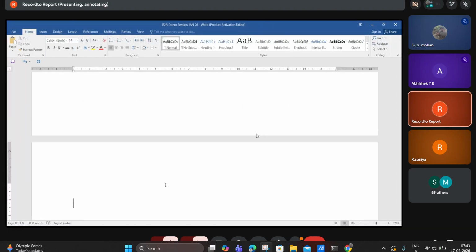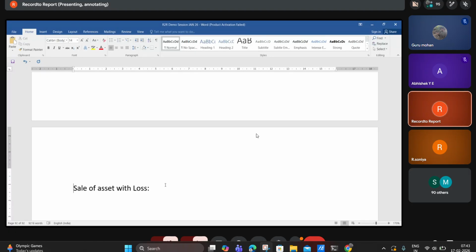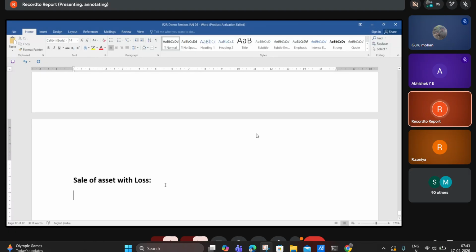So first is sale of asset with loss. Assume the asset is purchased in 2021. The purchase value of the asset is 1 lakh.